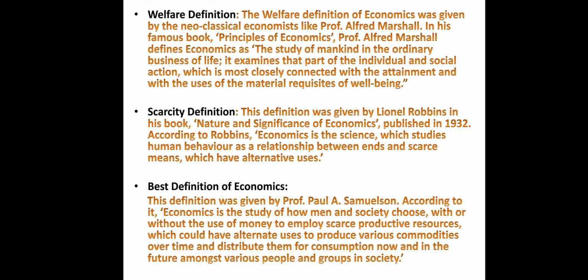So here we can note two important ideations given by Professor Lionel Robbins. One, that economics is a science. Second, he gives the understanding of economics as a science which studies human behavior, which involves both ends and scarce means. So we have the ideas of science, human behavior, and ends and scarce means as concepts related to the scarcity definition.